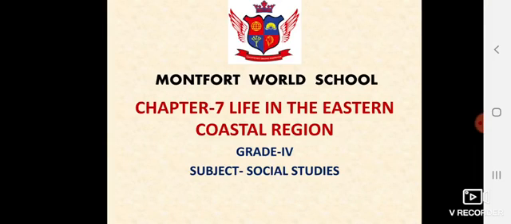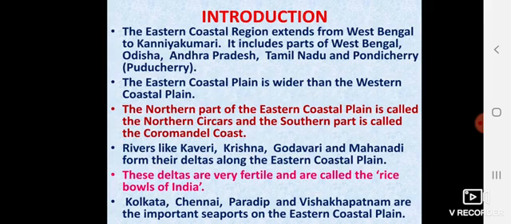Hello, students. Today we are going to start Chapter 7, Life in the Eastern Coastal Region. What is a coast? Coast is the area of land that is next to the sea. In the previous chapter, we learned about the Western Coastal Plains. In this chapter, we are going to discuss the Eastern Coastal Regions.